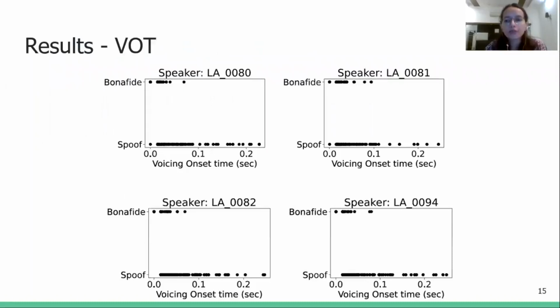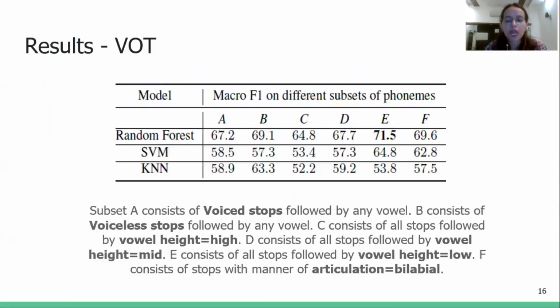Here we show the scatter plot for 4 speakers. Observe that while there is an overlap in the spoof and bona fide voicing onset times, spoof audios exhibit much larger variation than bona fide audios. The VOT of bona fide audios ranges from 0 to 100 milliseconds, whereas for spoof it ranges from 0 to 250 milliseconds.